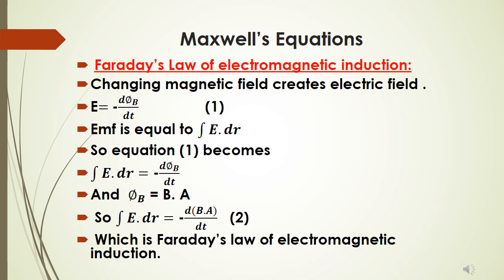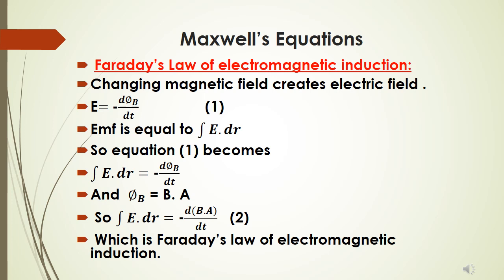Now, the third equation is Faraday's law of electromagnetic induction. We have studied E equals minus d phi B upon dt, meaning the rate of change of magnetic flux is equal to the EMF induced.